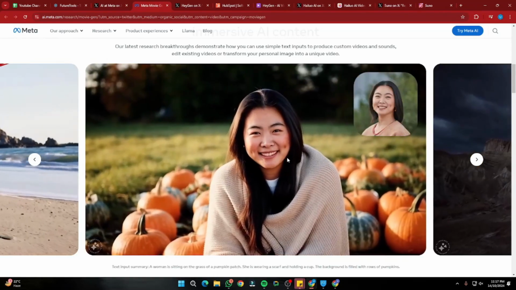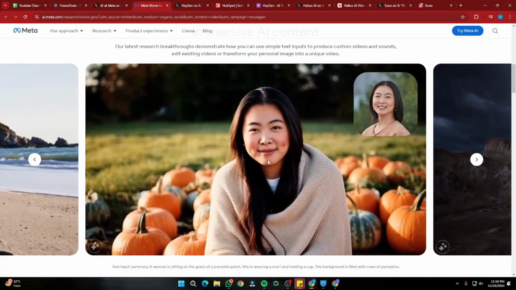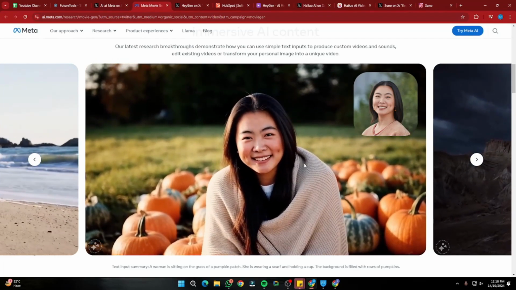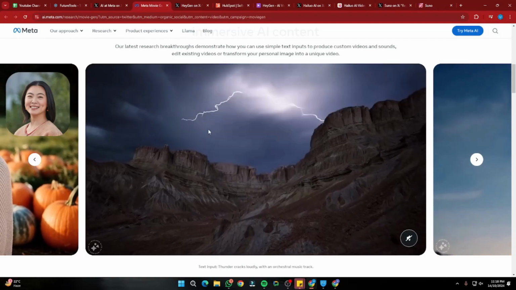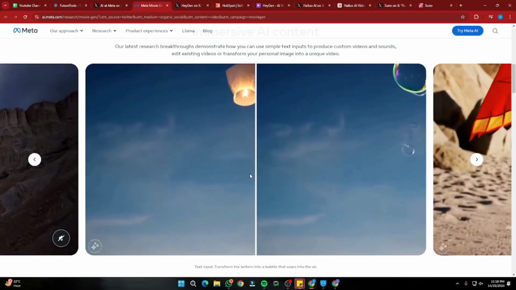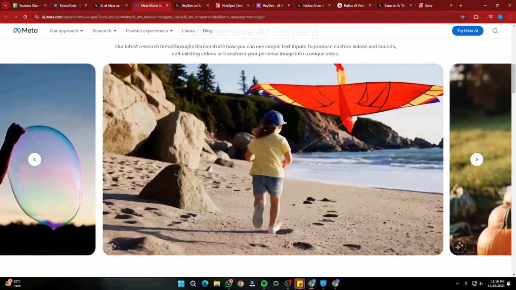And this is the second one, okay? Take a look at how good we have the consistent character over here, right? In all of our frames, the face is looking really, really good. And then we have this one, with the lighting effect. And all of these videos, I must really say, look exactly like Sora AI videos.